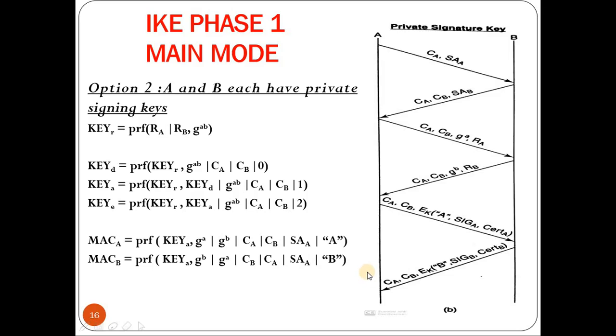So similar to option 1, in the first two steps there is an exchange of cookies and SA. In the second, third and fourth messages, basically we'll be exchanging partial keys and then we'll generate the four keys. And in the last two steps, the authentication is done between both the sender and the receiver.